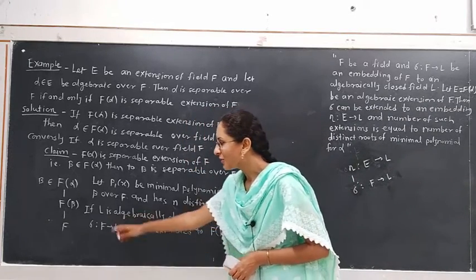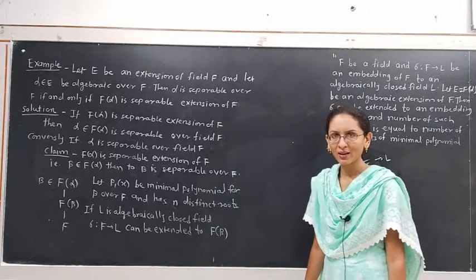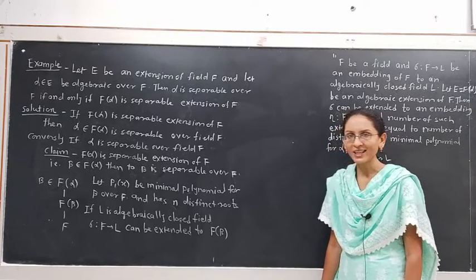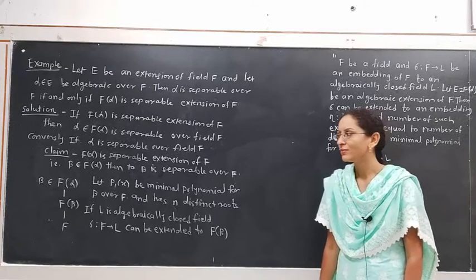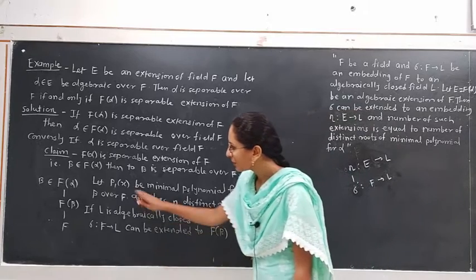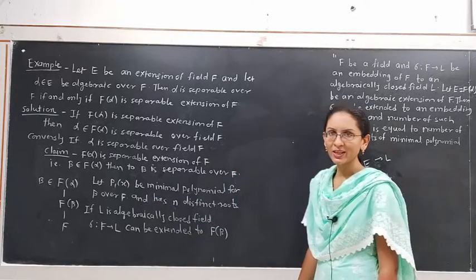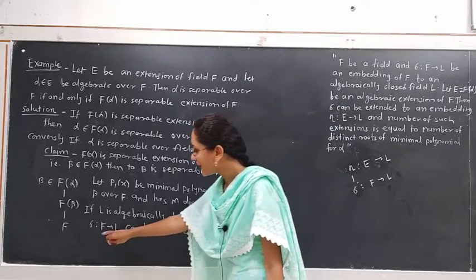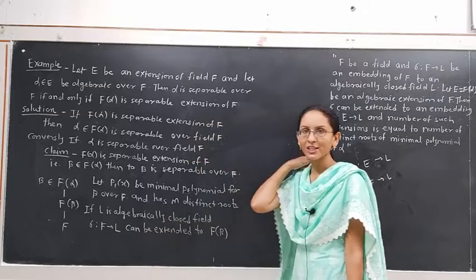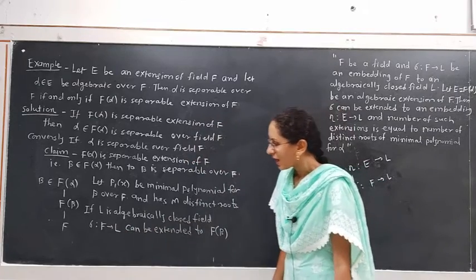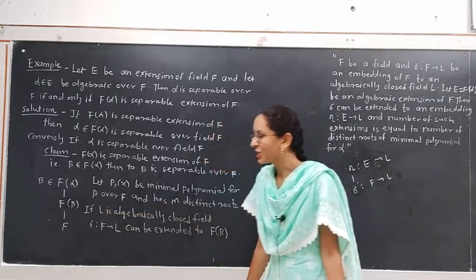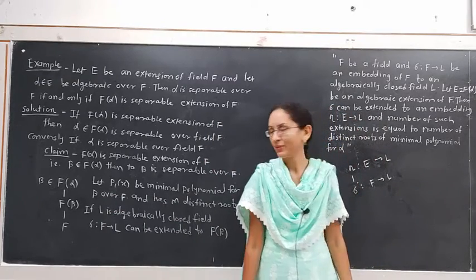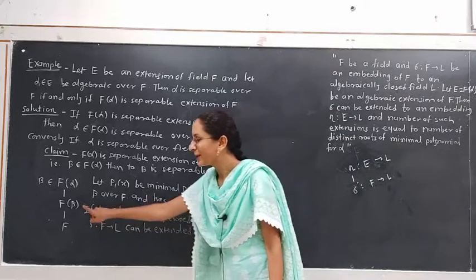There is one extension field of F, that is F of beta, which is an algebraic extension, and that extension contains the element beta. So if we consider the minimal polynomial for beta as P1x, which has m roots, sigma is an embedding from F to L, where L is an algebraically closed field, and F beta is an extension field of F. Here E equal to F of alpha be an extension field of F. Then the element of F of beta is what?